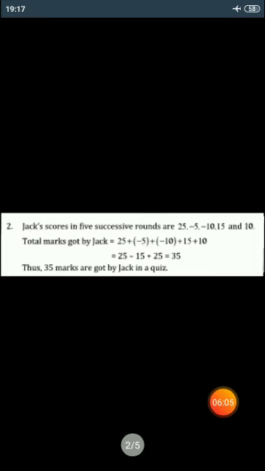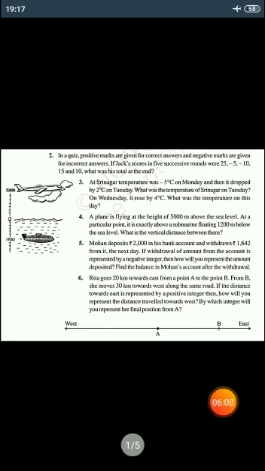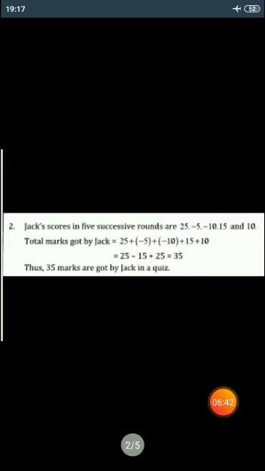Now the last question of this slide. Rita goes 20 km towards east from a point A to a point B. From B, she moves 30 km towards west along the same road. If the distance towards east is represented by a positive integer, then how will you represent the distance traveled towards west? By which integer will you represent her final position from A? The solution of the last question.